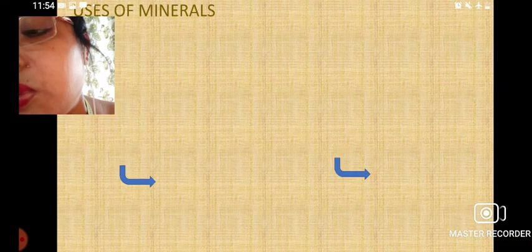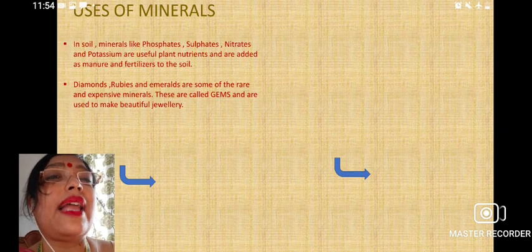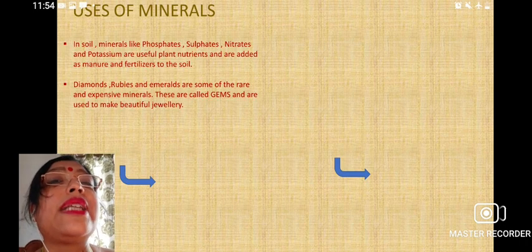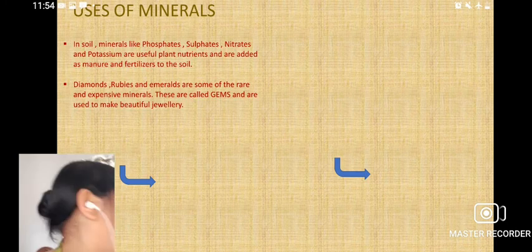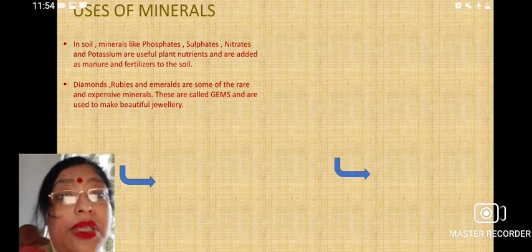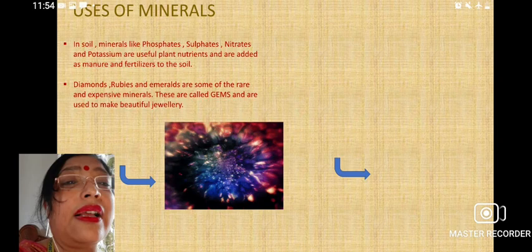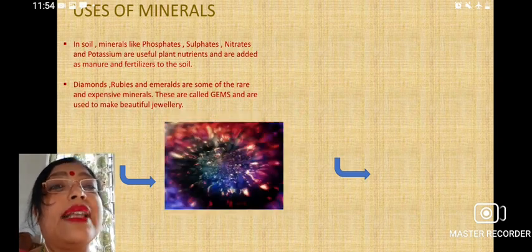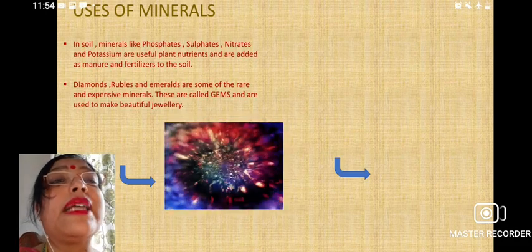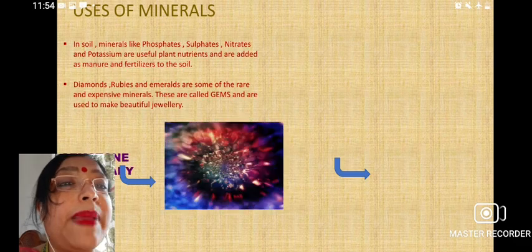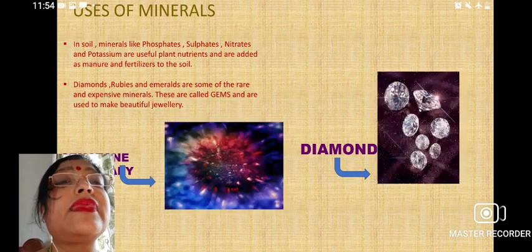Then we come to the uses of minerals. In soil, minerals like phosphate, sulfur, nitrate, and potassium are useful plant nutrients and are added as manure and fertilizer. So these are useful for plants. Then diamond, ruby, and emerald are very expensive minerals, and these are called gems.